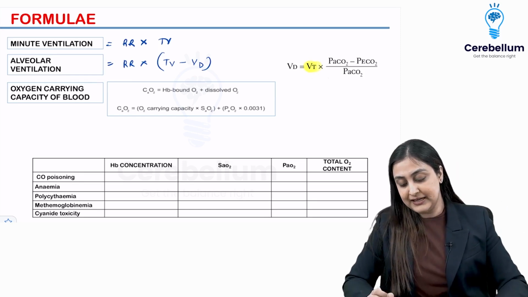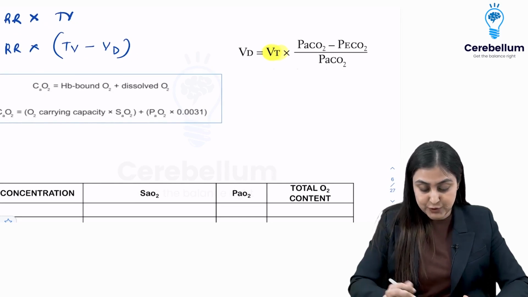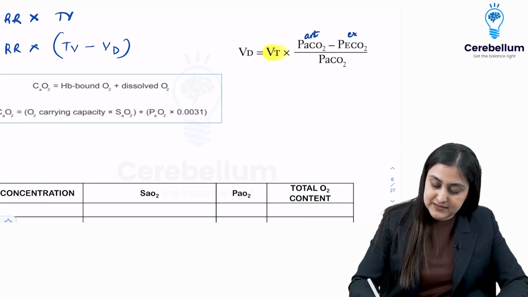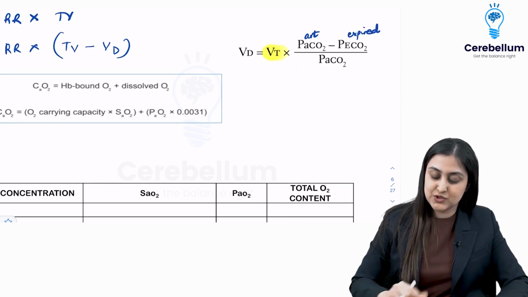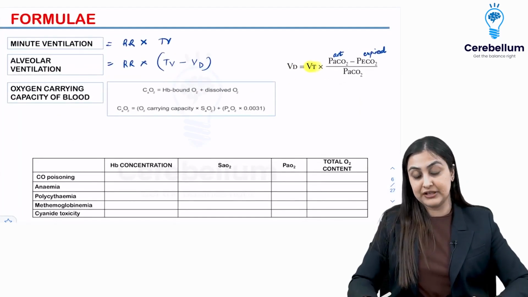So it's going to be tidal volume into PaCO2 minus PeCO2. PaCO2 is your arterial CO2, whereas E is the expired CO2. All right. So these will be given to you, and this is how you can actually calculate alveolar ventilation.